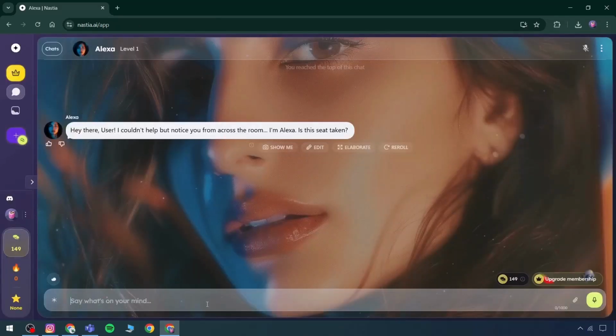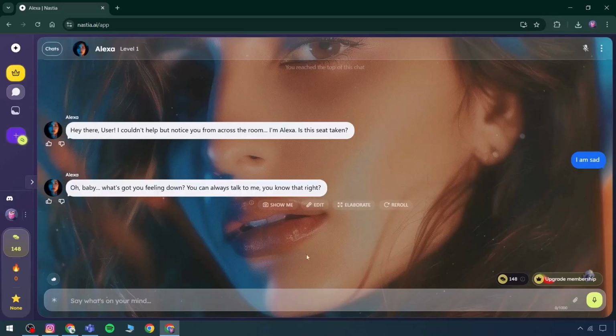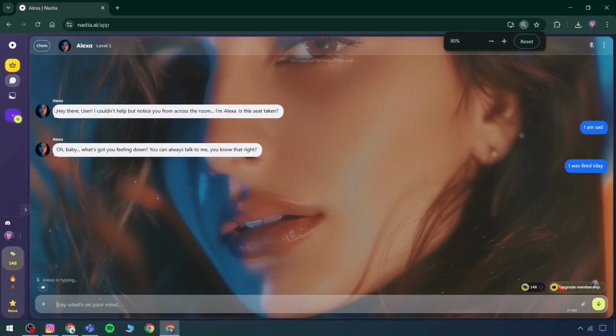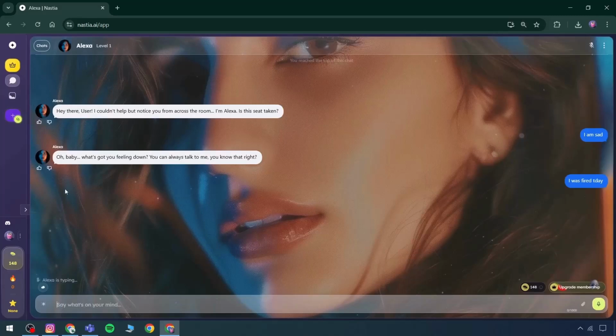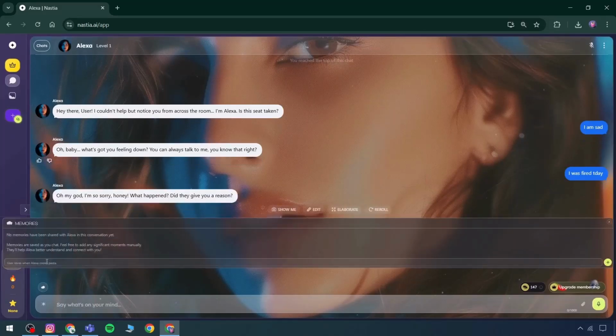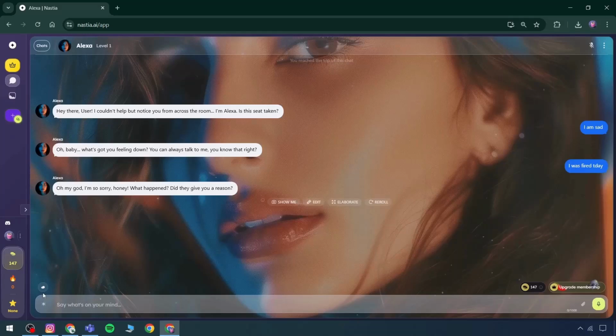Let's say the phrase, "I was fired today," is entered. It will respond accordingly. Each response deducts 1 credit, and additional credits can be purchased. The chat continues seamlessly and is also accessible on mobile. If a response is required, the memory feature is available and can be used as needed. The tone of the companion can be customized. Suppose we exit the chat.